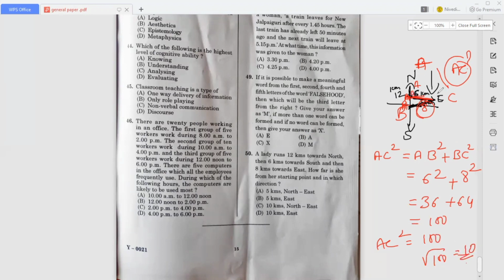Now, when we come to the direction, where is she now? This is north, this is east, and she is somewhere like here. So this is nothing but northeast, right? So she is in the northeast direction, 10 kilometers away. According to this, the answer is option C, 10 kilometers and northeast.